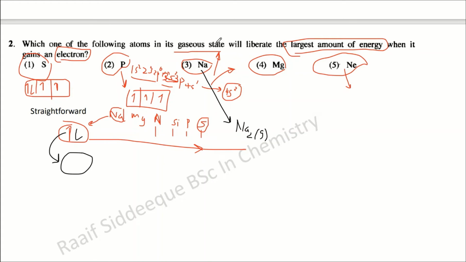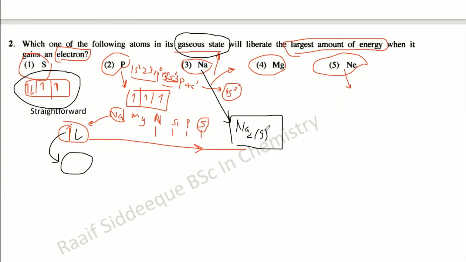That is why this question is typically given as in the gaseous state. If sodium did not form Na2 in the gaseous state, sodium would have the highest amount of energy given out, because it is an s. But comparing sulfur, which is in p, sulfur is present as sulfur itself, while sodium does not exist as atoms in the gaseous state; it is converted to Na2 gas.